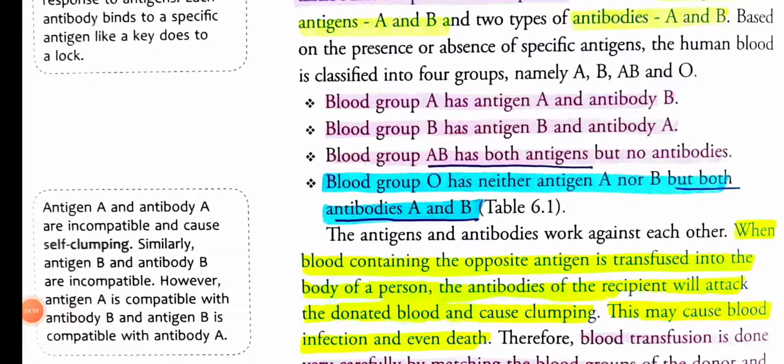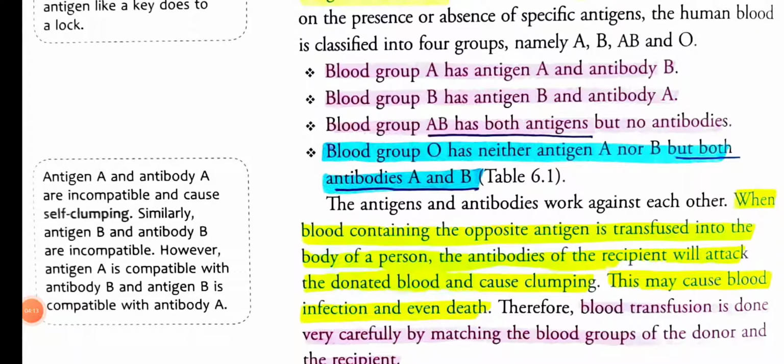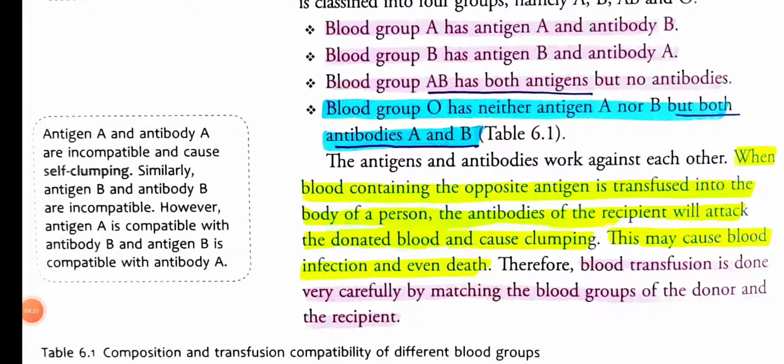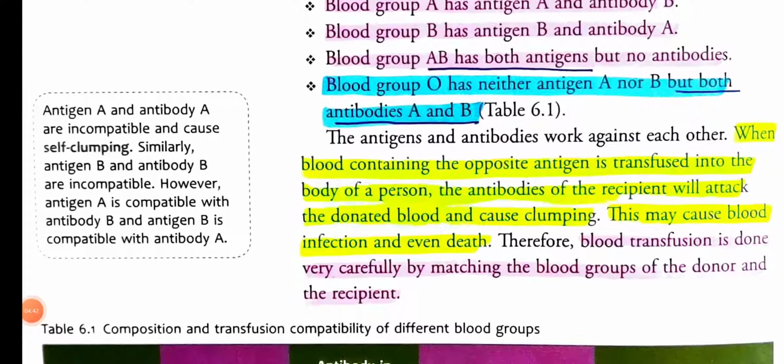But if accidentally you receive blood from a person who has blood group B, that transfusion will be harmful for your body, isn't it? That's why the person with A blood group has antibody B in the blood, which will always protect that person from receiving blood from a person with B blood. Like that, the person with B blood group will have antibody A in the blood, so there will be no mismatch.